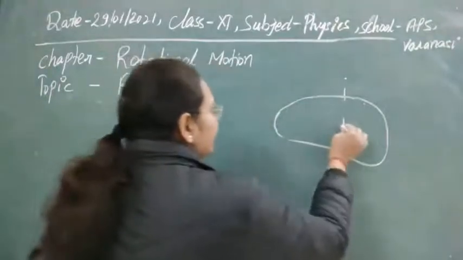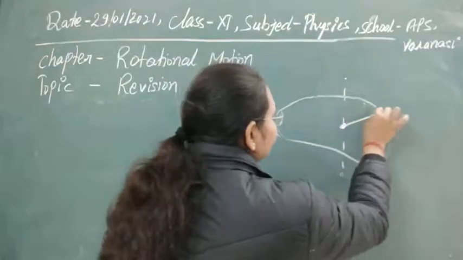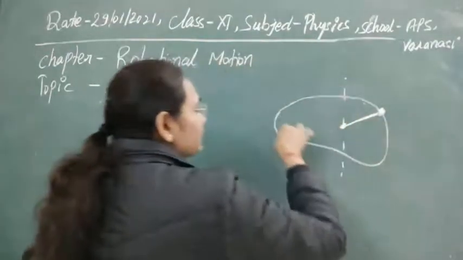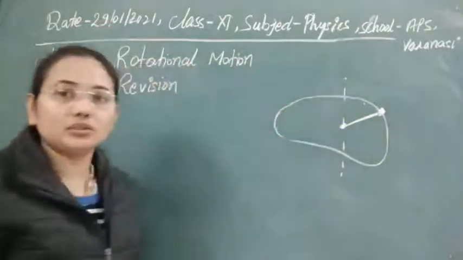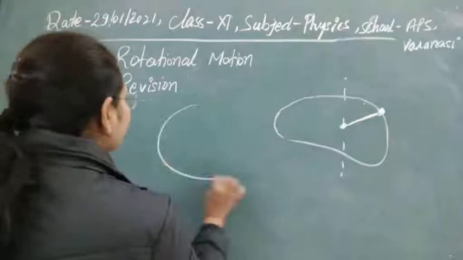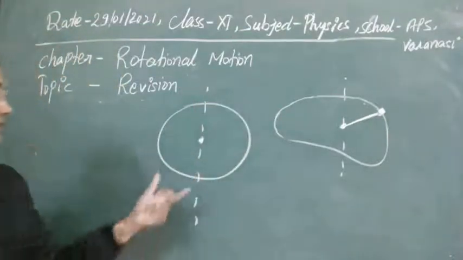First, if we take this axis at the center, then this system will start to rotate, and the particle will rotate in this path, or in a simplified way you can take this shape. Clear?